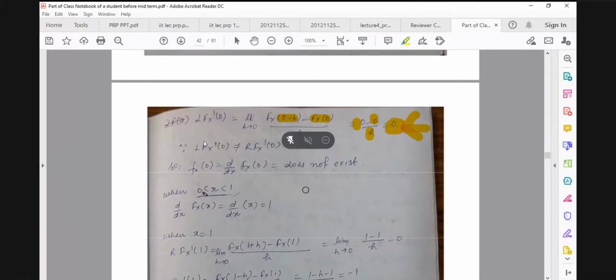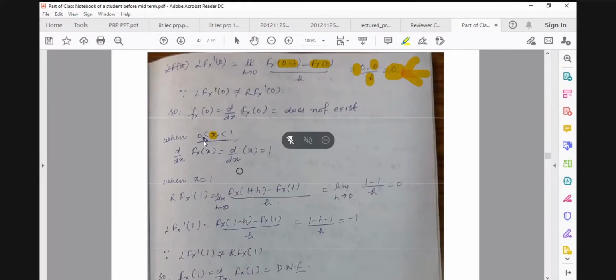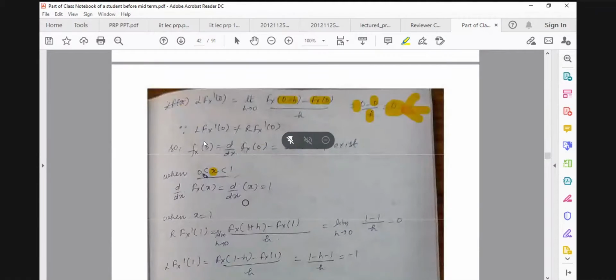Then we have the domain where x is greater than 0 and less than 1. In this domain, its value is x and it is a polynomial of degree 1. You can easily differentiate it within the domain where x is strictly greater than 0 and less than 1. And you know that the differentiation of x gives you 1.